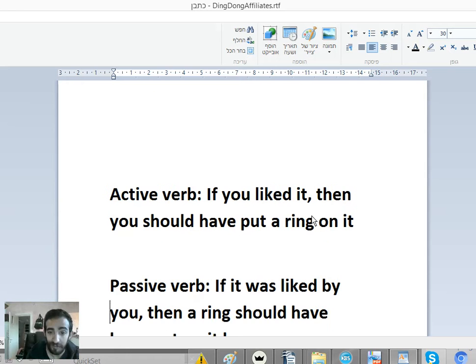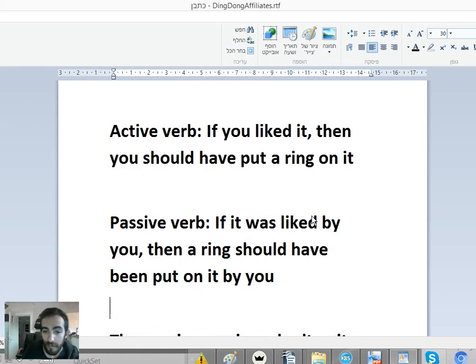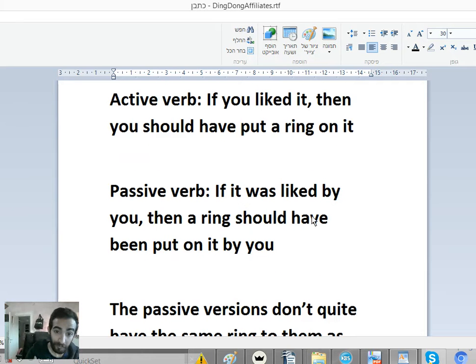Okay? Active verb: if you liked it, then you should have put a ring on it. Passive verb: if it was liked by you, then a ring should have been put on it by you. Can you notice when I read the passive version, it's exhausting? If it was liked by you, then a ring should have been put on it by you. I want to die. But if you liked it, then you should put a ring on it.